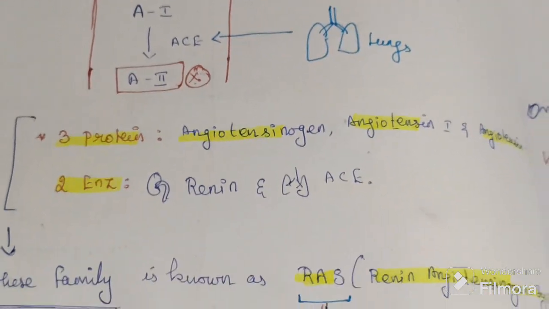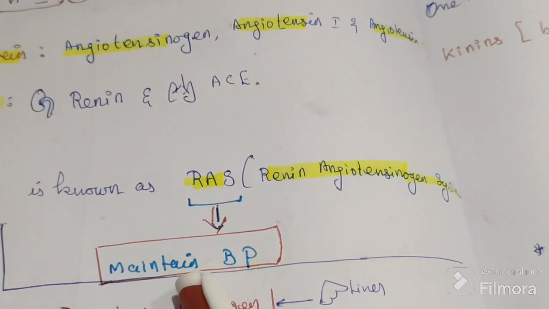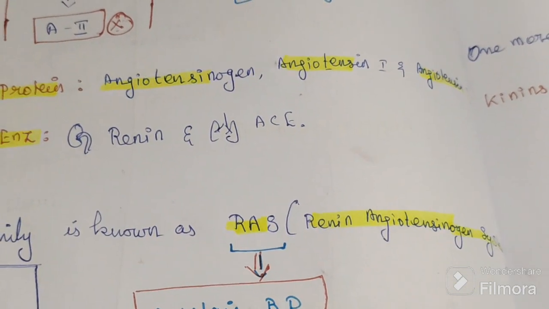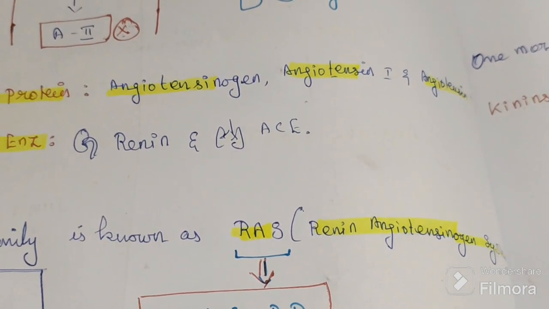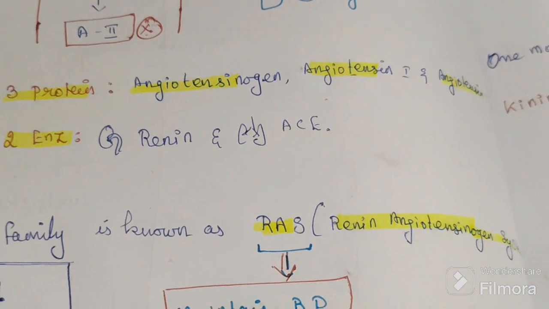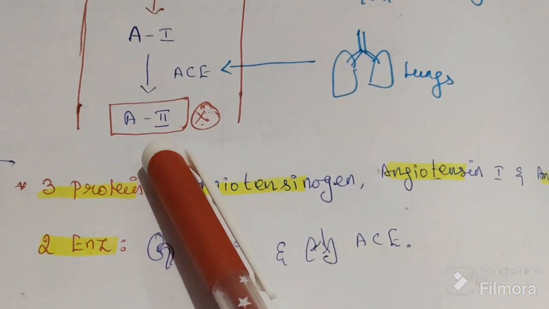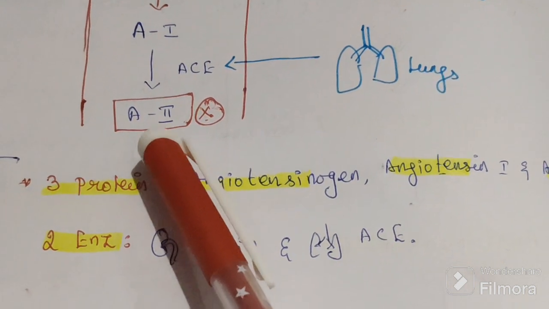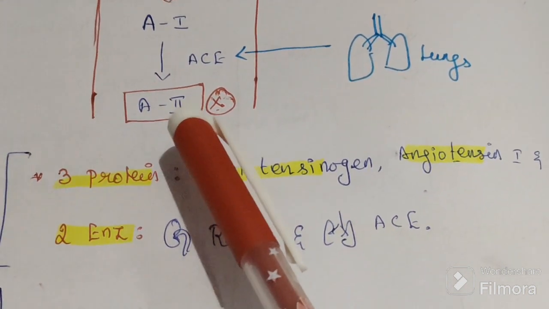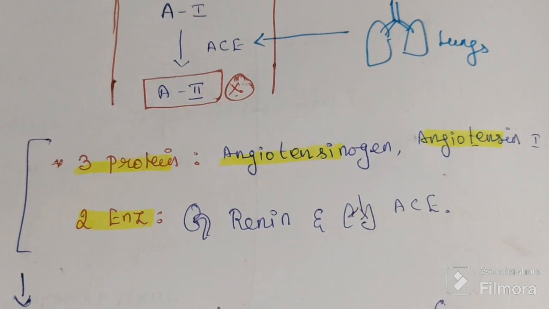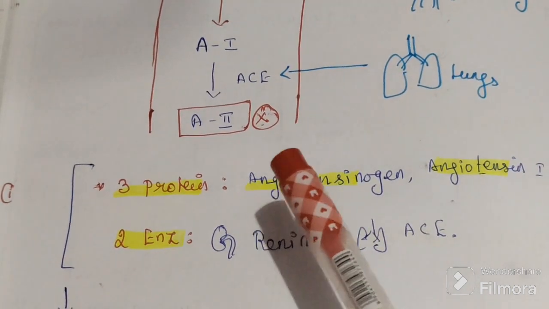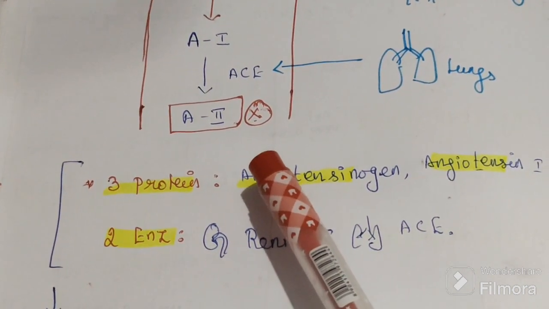These five members will maintain normal blood pressure. How it maintains, we want to discuss. Angiotensin 2 is the important factor.